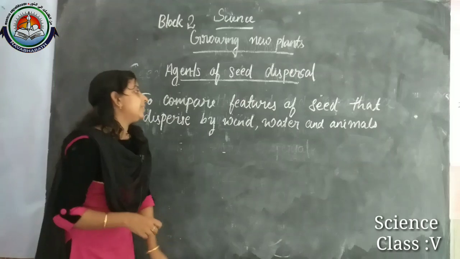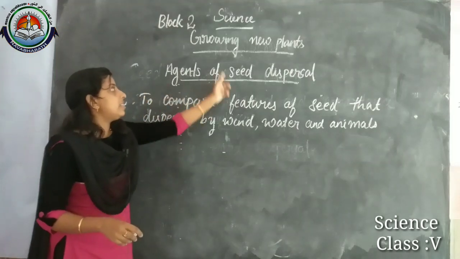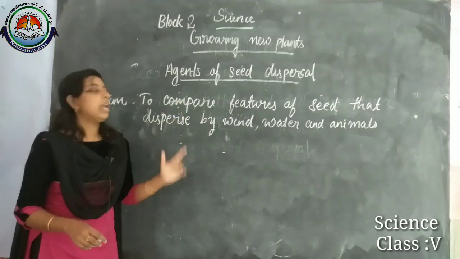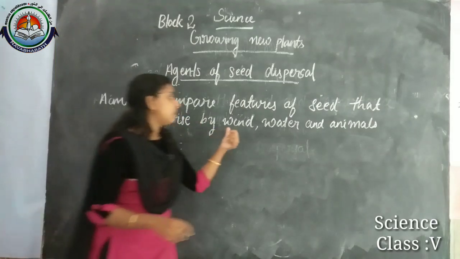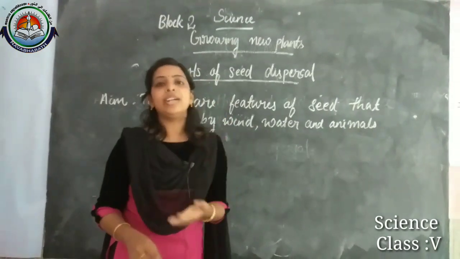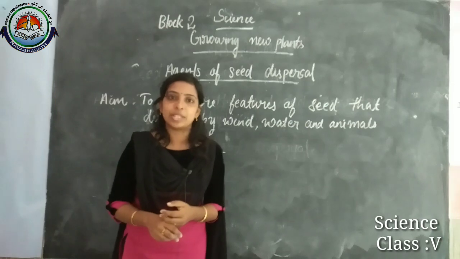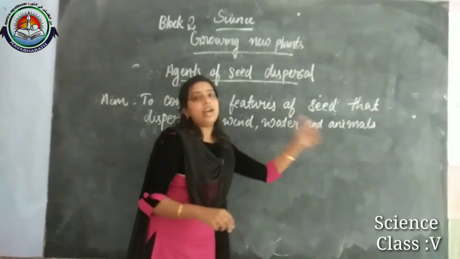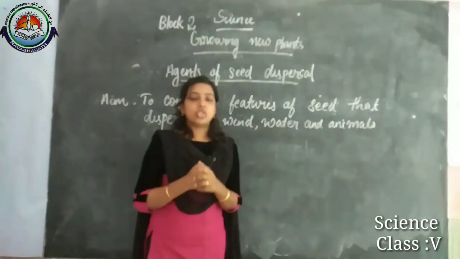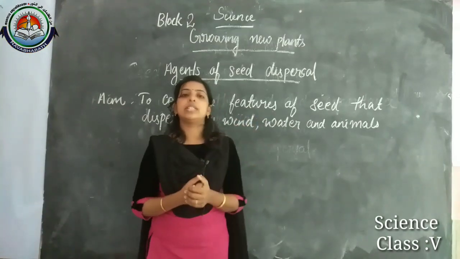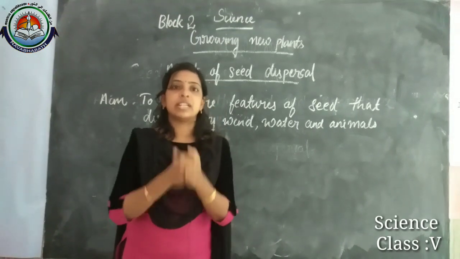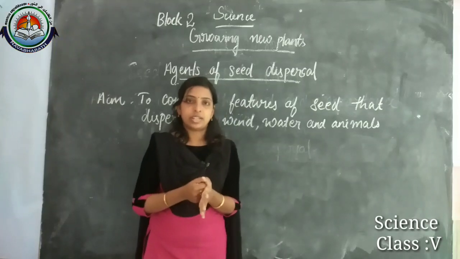Here, as the name suggests, agents means the factors which help dispersal, and the agents are wind, water and animals. What are the agents for dispersal? Wind, water and animals. In the beginning of our chapter, in the first block itself, I told you that seeds are different in shape, size, color and structure, right?